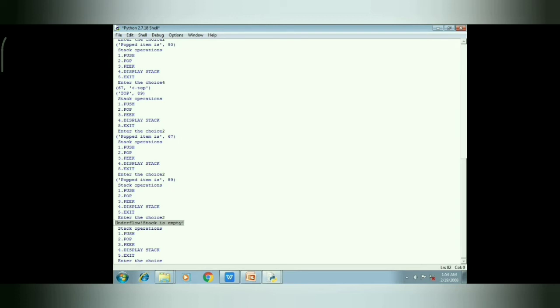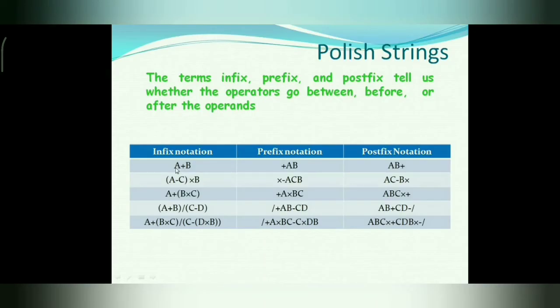There are three types of notations: infix, prefix and postfix. Infix means between, prefix means before, and postfix means after. Now we will discuss some examples. In the first example, A plus B in prefix notation, first the operator will be there, then the two operands. In this case, plus is the operator and the two operands are A, B.